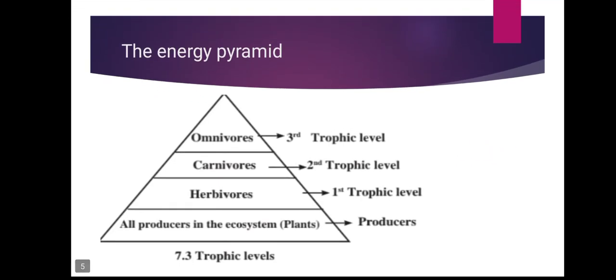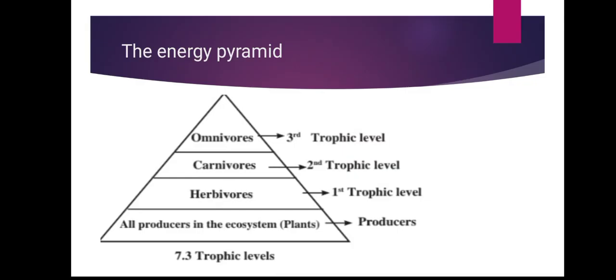Understood? Yes. What is the pyramid of energy? The number of organisms decreases from the lowest level to the highest level, and this pattern of energy exchange in an ecosystem is called the pyramid of energy. Got it? Yes, ma'am.